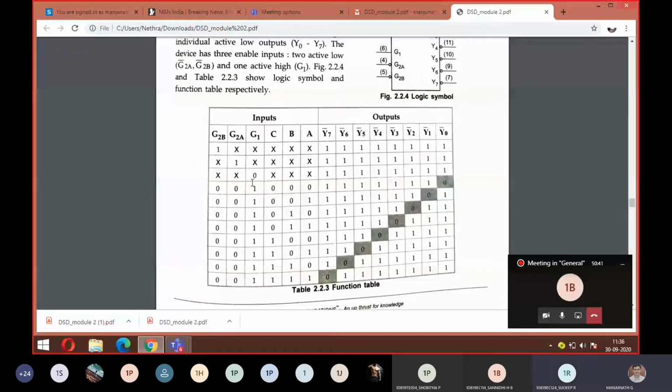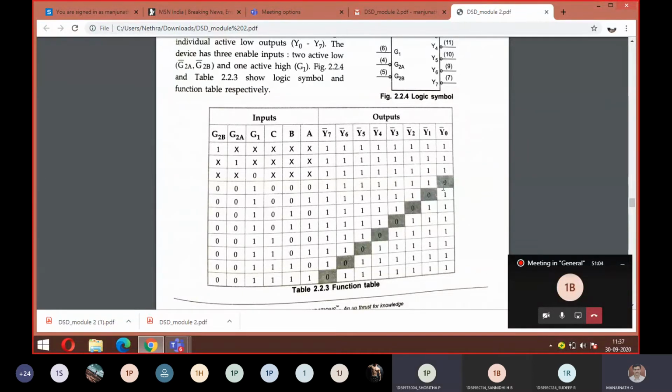You can look at the functional table. Whenever G1 is 1, inputs are 0, 0, 0. They are designated ABC in reverse, that is what I told about the order, 2 power 0, 2 power 1. Just go with that. So what has happened now? Can you tell me? We used to write 1 for that earlier, right?